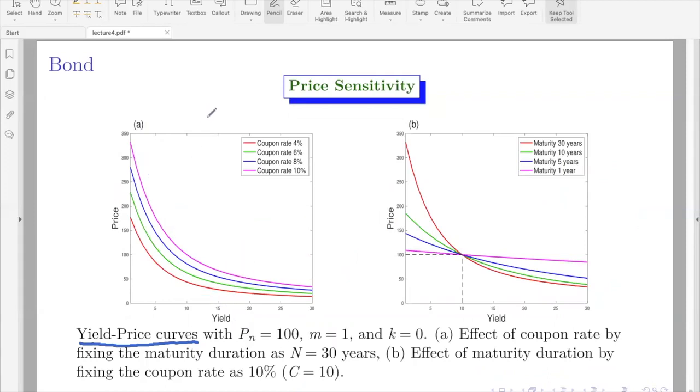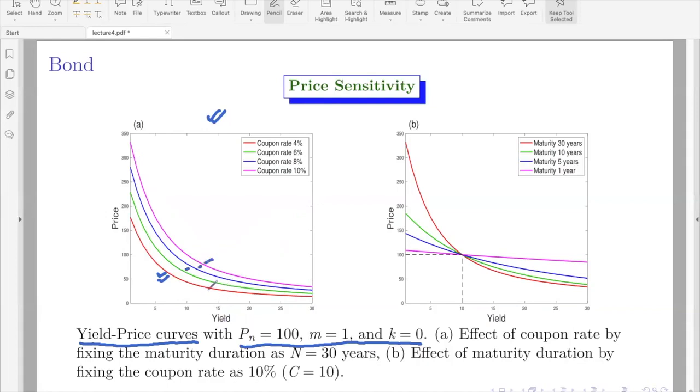Now coming to this figure, what I'm doing is I'm interested in finding the effect of the coupon rate. So all other parameters, Pn, M, K, everything I am fixing and varying the coupon parameter. That is, coupon rate 4% is this, 6% is this, 8% and 10%.